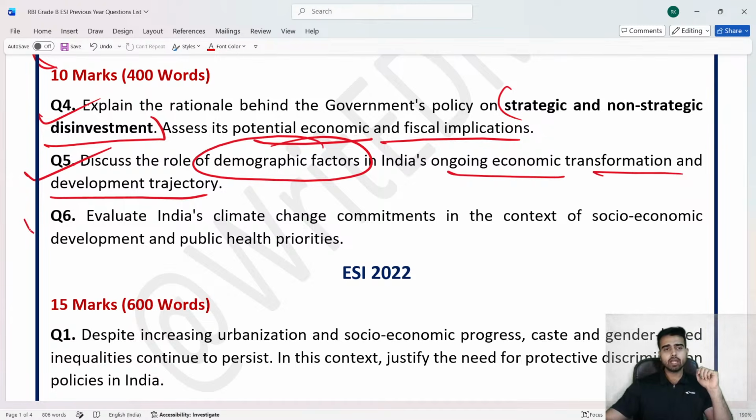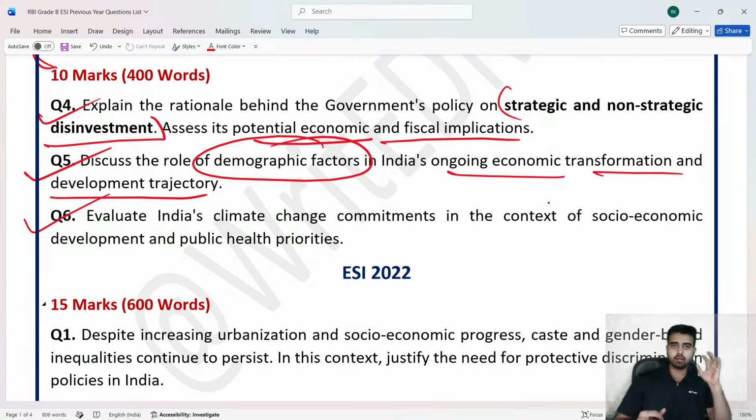Question number 6. Evaluate India's climate change commitment in the context of socio-economic development and public health priorities. Again, climate change is something that is very visible to each and every one of us. Recently, if you connected with current affairs, India has submitted its Nationally Determined Contribution 3.0 report to the United Nations Framework Convention on Climate Change.